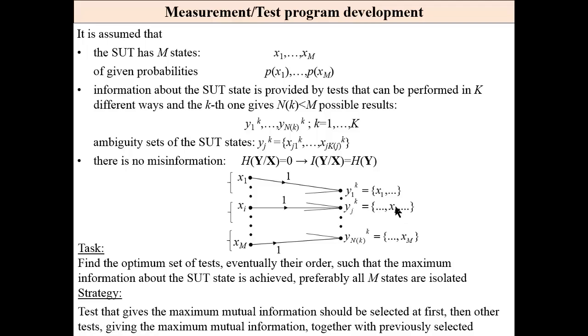This concept of information channel can also be used to test a measurement program development. If we have a circuit system under test that has m states, and we have some number of tests available, the question is which test is the best. The test that gives the maximum mutual information is the best.